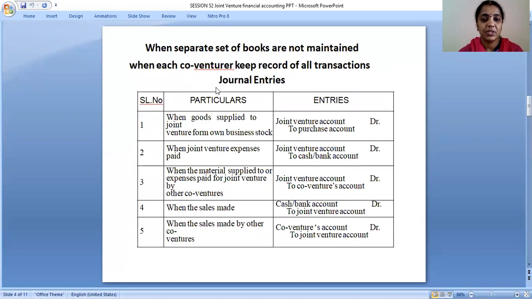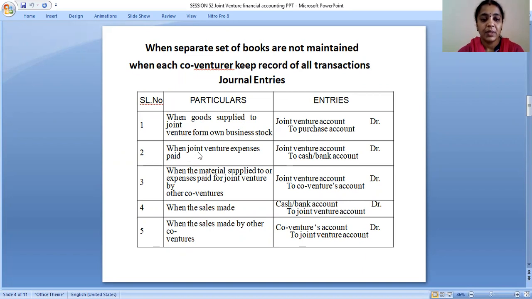Here we have some journal entries. When a separate set of books is not maintained and each co-venturer keeps a record of all transactions, we have to follow these journal entries. Let us discuss the journal entries first. When goods are supplied to joint venture from own business stock, the journal entry is joint venture account debit to purchase account.